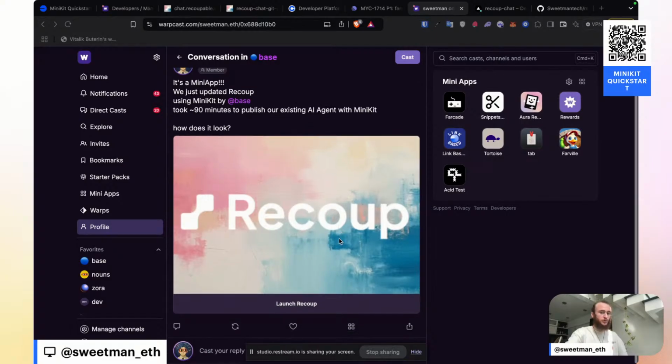And we have just used MiniKit to publish an existing app as a Farcaster mini app and a base mini app, which is going to give us new distribution directly inside of the mobile feed without us having to worry about publishing on the App Store or the Play Store. Our next steps after this: it's the first time I've ever seen anybody wrap an existing product with MiniKit, and so I want to publish this in the form of documentation.